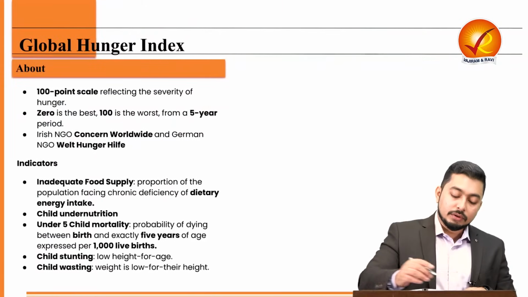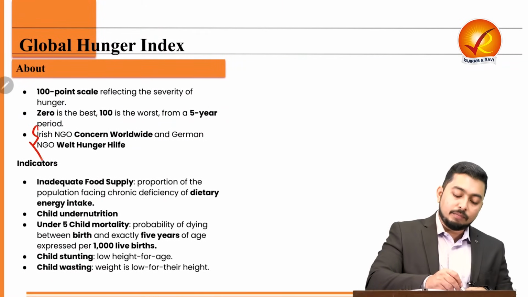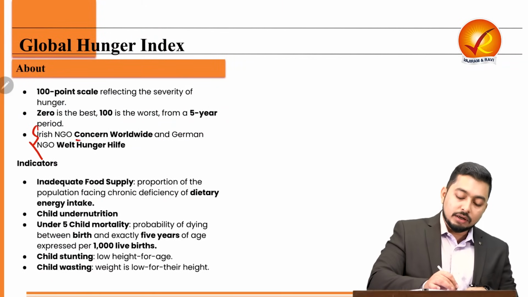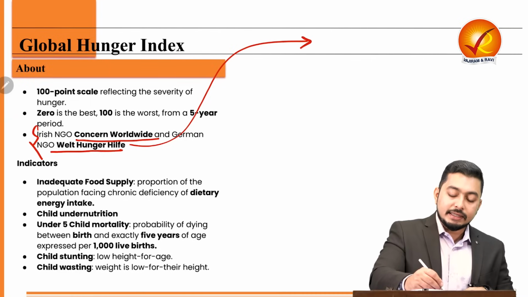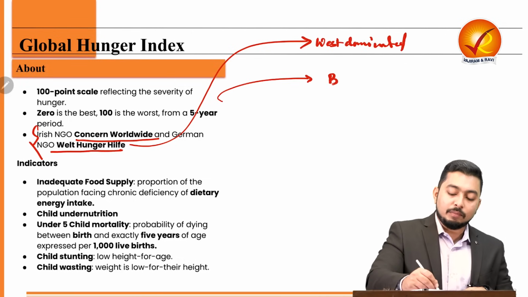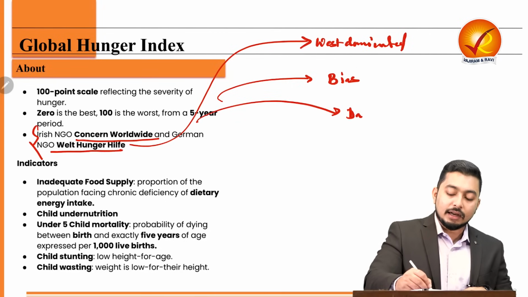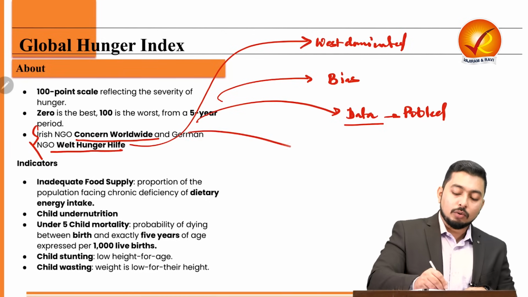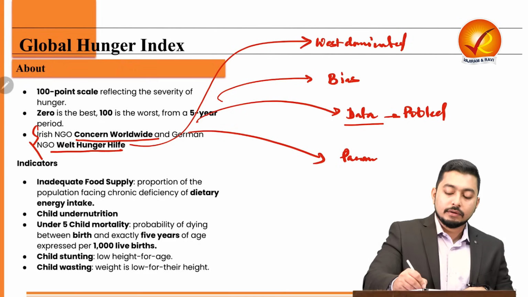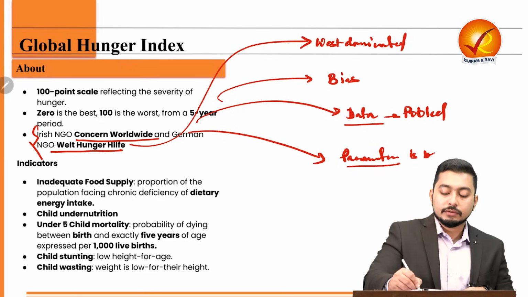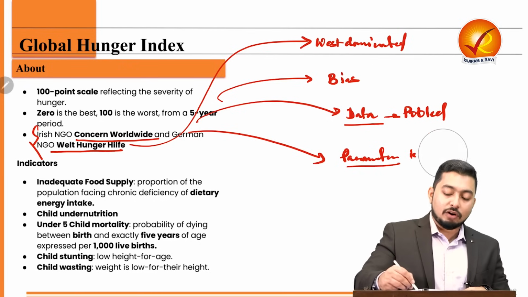Now why is that so? Because it has been compiled by the Irish NGO Concern Worldwide and Welthungerhilfe. Now the issue is that these are institutions which are West dominated, and naturally there comes a bias. Simultaneously, there is the idea of data, how the data is being pooled, and what kind of parameters are being used. So what are the parameters of calculation?